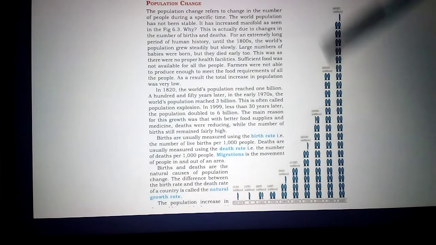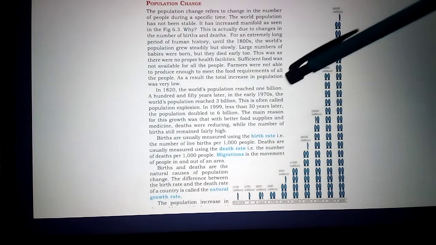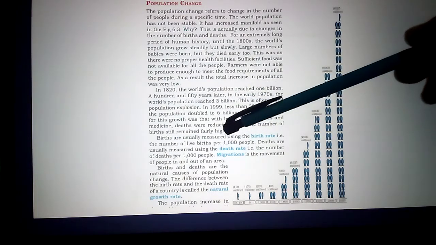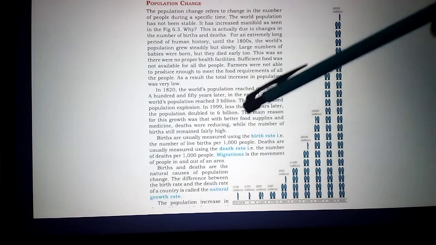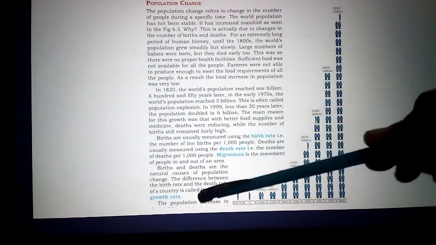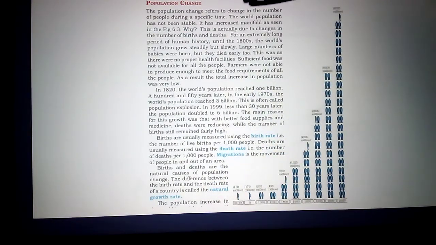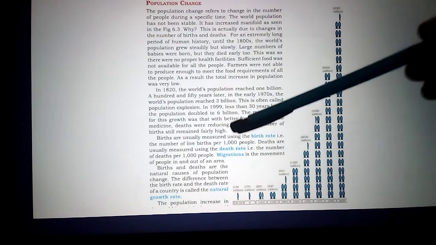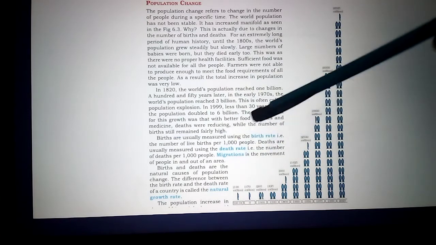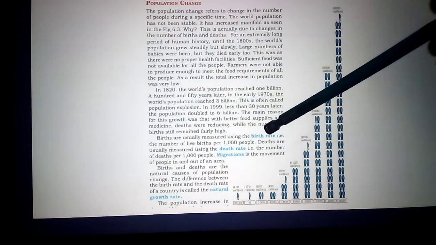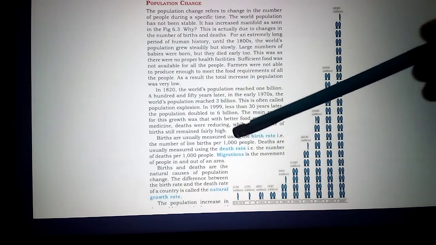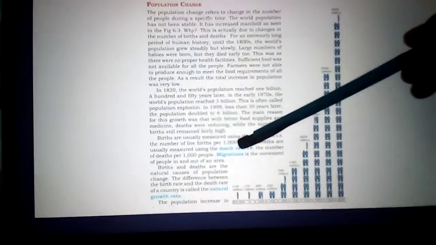Now you understand population change. Population change means increasing of the population. The birth rate and death rate are usually measured using the natural growth rate. Population change depends on the birth rate, death rate, and migration. Birth rate means the number of babies born per 1000. Death rate means the number of people who die per 1000. That is called the death rate.